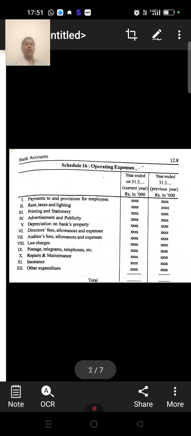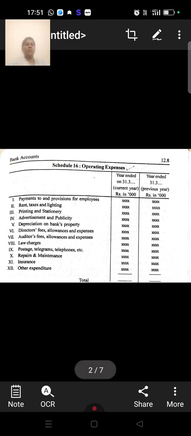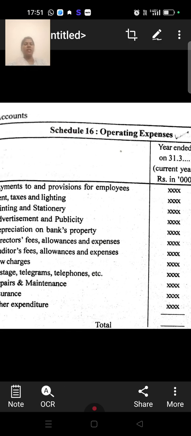Then the remaining one is operating expenses. What are all the operating expenses? When a business runs, maximum expenses are spent. So these expenses are operating expenses. The business's starting and ending process is called operating. So operating expenses include the start and end of the business. In a bank, the maximum operating expenses are included.